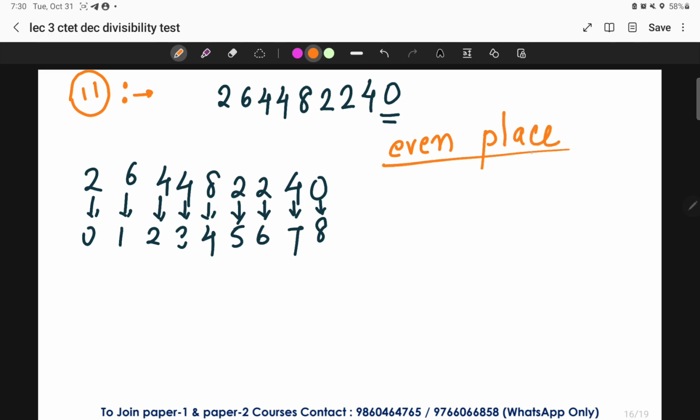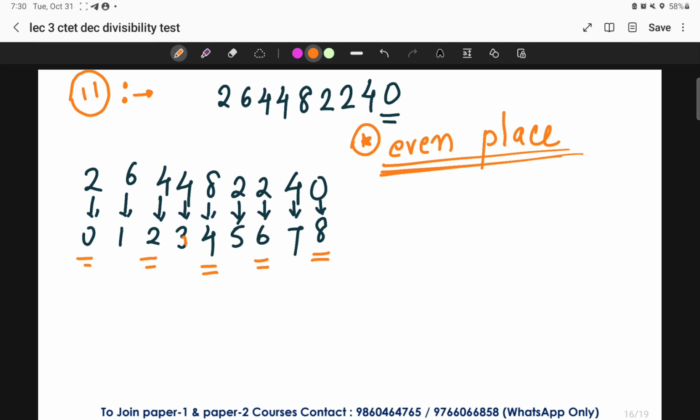Please understand, the thing that we have learned, place value, is a different concept. And the even place value is different. Instead of saying the place value, we should say the even places. So tell me which are the even places over here. 0 is the even place, 2 is the even place, 4 is the even place, 6 is the even place, and 8 is the even place. These are the even places, 0, 2, 4, 6, 8, of the given number.